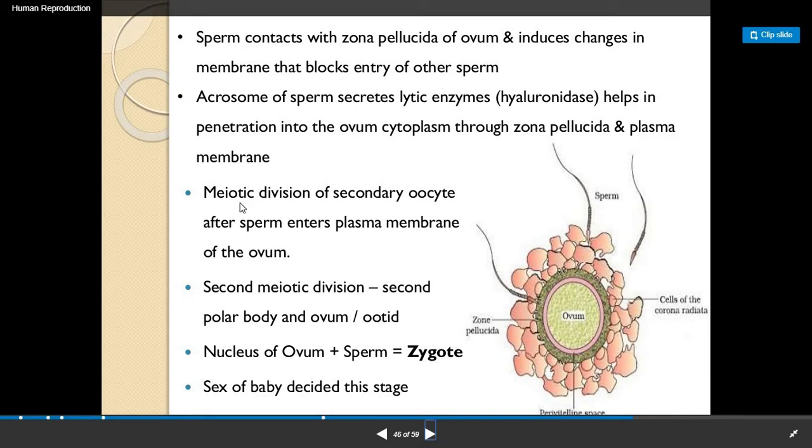Now at this stage the meiotic division of the secondary oocyte occurs after the sperm enters into the plasma membrane of the ovum. Further, the second meiotic division occurs and the second polar body and the ootid or the ovum are formed. Now whenever the nucleus of the ovum and the sperm fuse with each other, they result in the formation of the zygote. Here at this stage the sex of the baby is decided.